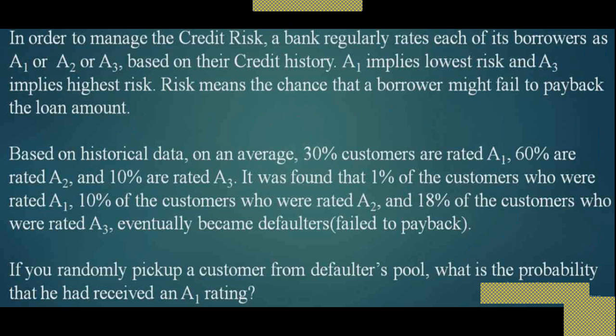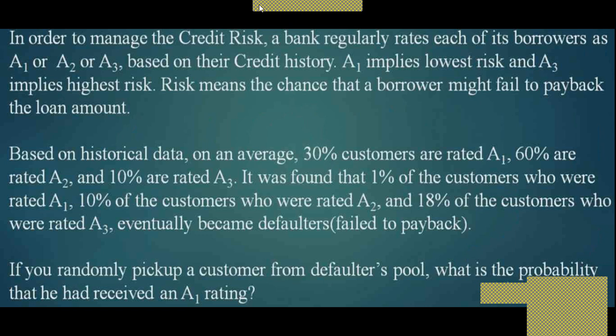Okay, so this is an observation by the bank manager. Now, if you randomly pick up a customer from the defaulter pool, what is the probability that he had received an A1 rating? Very interesting and real life example it is. The question is, if you randomly pick up a customer from the defaulter pool, what is the probability that he had received an A1 rating?